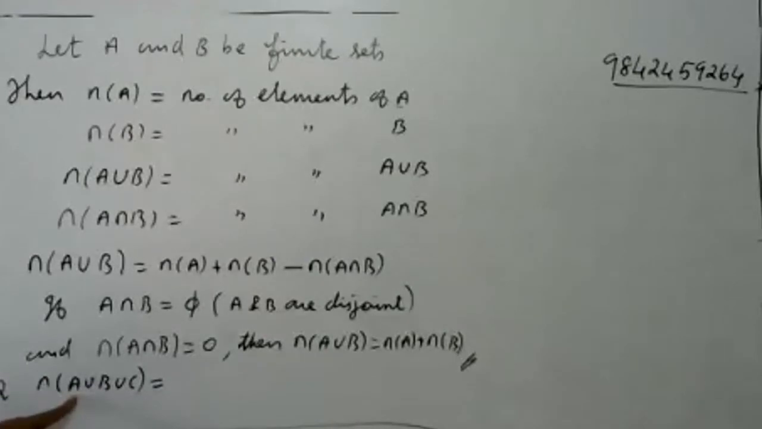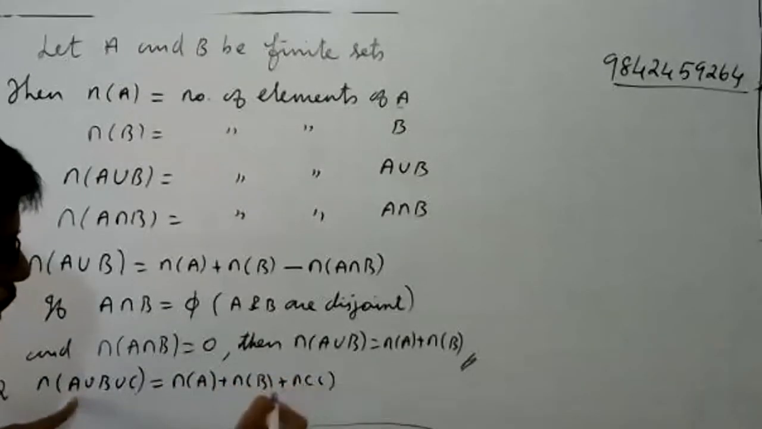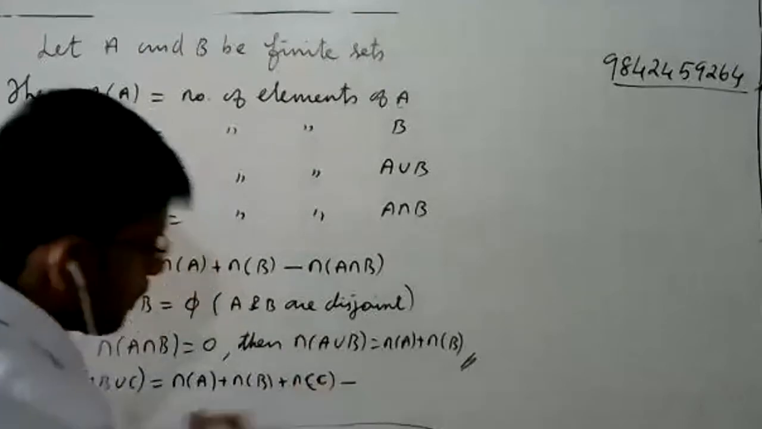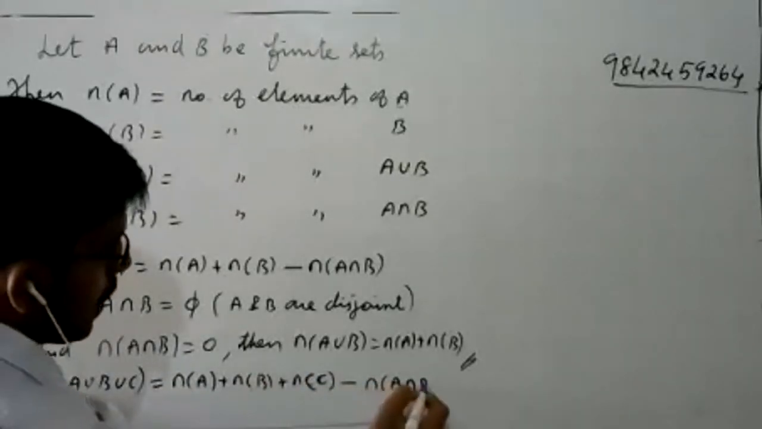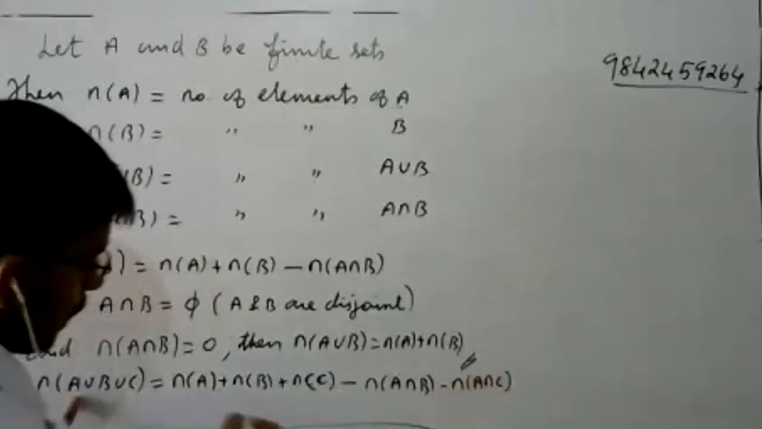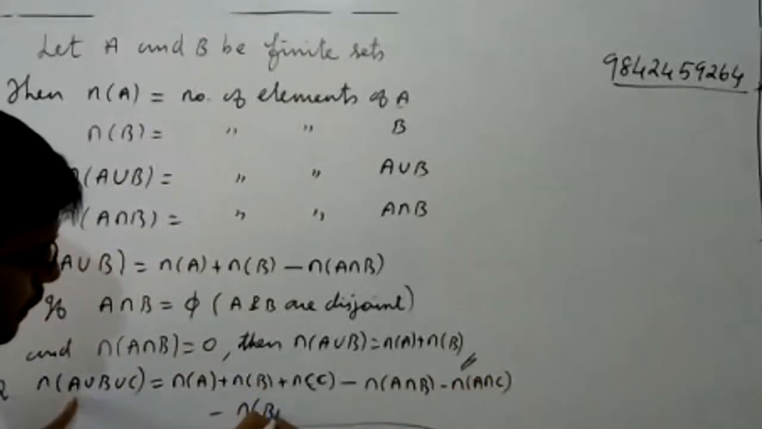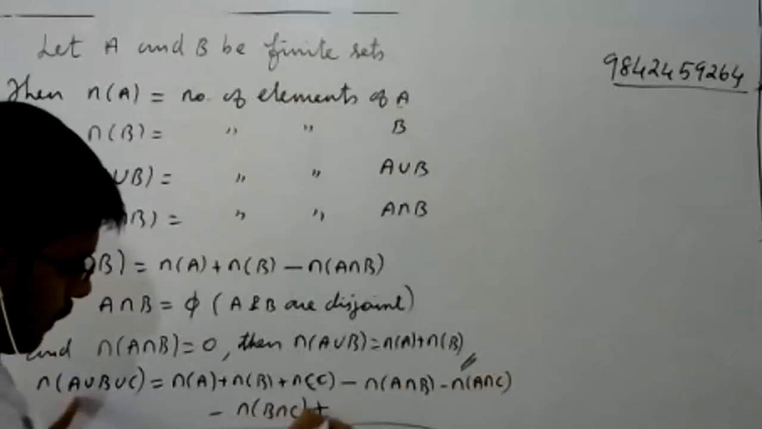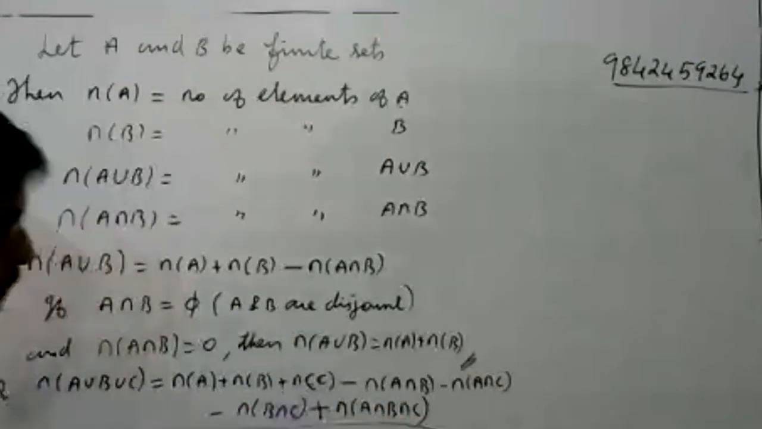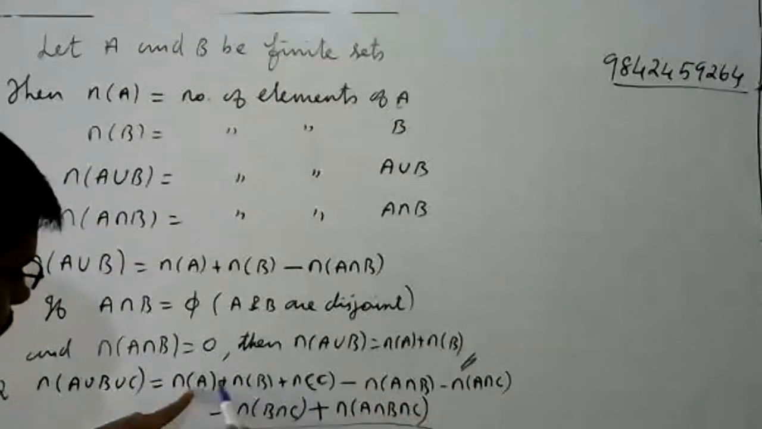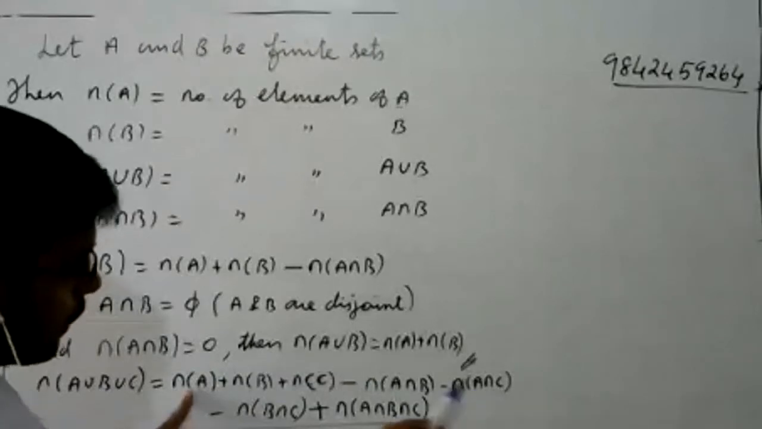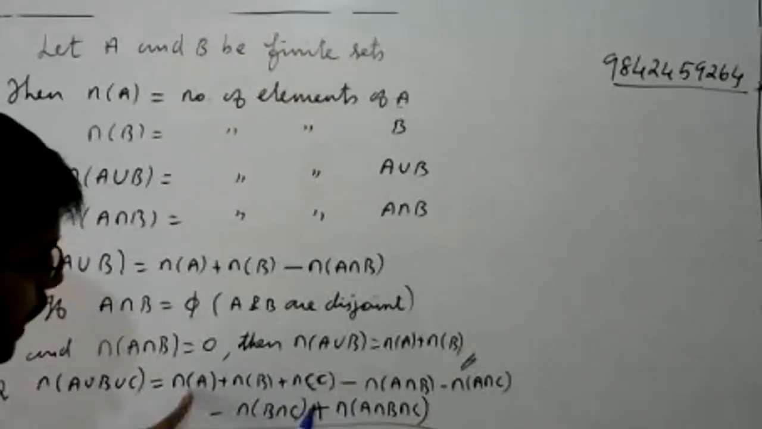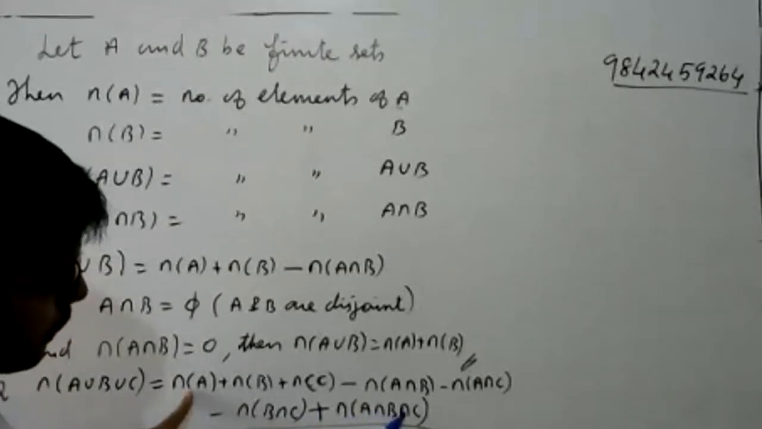What is n of A union B union C? There are three sets. So this is n of A plus n of B plus n of C, minus n of A intersection B, minus n of B intersection C, minus n of A intersection C, plus n of A intersection B intersection C. Please try to understand these terms.